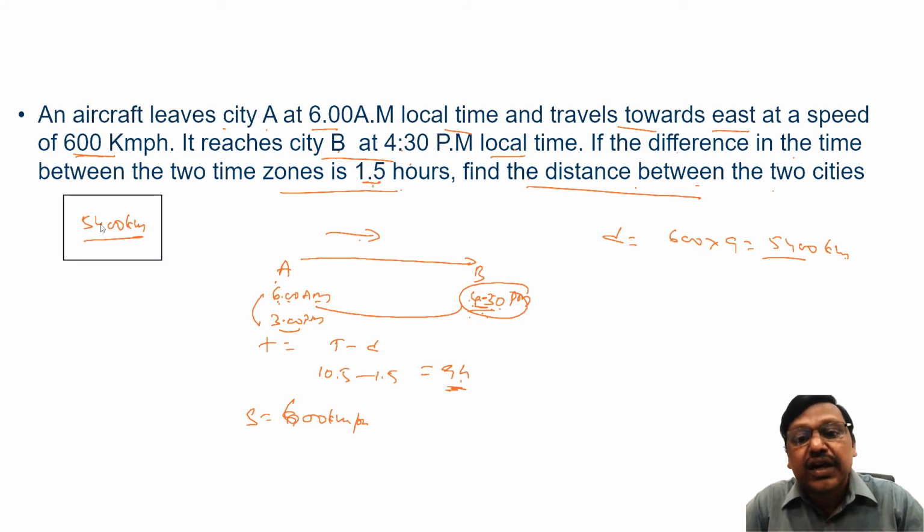In fact, in that playlist that I was referring to some time back in one of the earlier sessions, we have a couple of questions on time zones in the playlist called previous CAT questions. You can refer to those time zone questions to see how these questions can be complicated. So this is your speed, time and distance. Please go through all the videos in detail and then practice the questions from the playlist of those previous CAT questions.